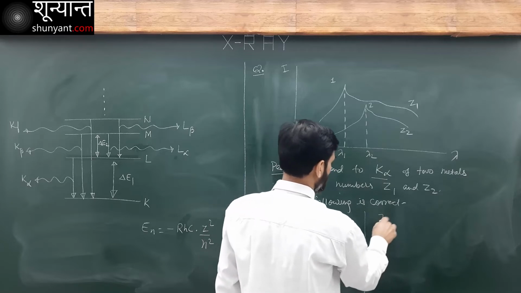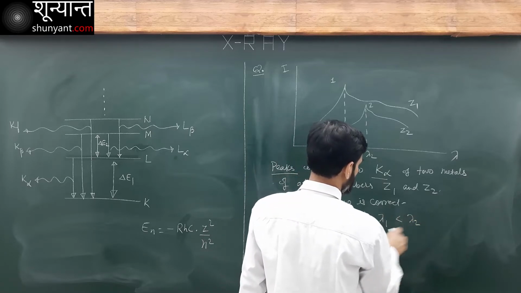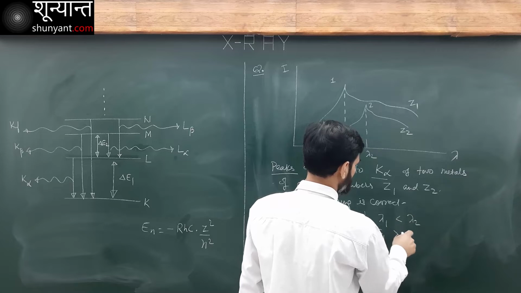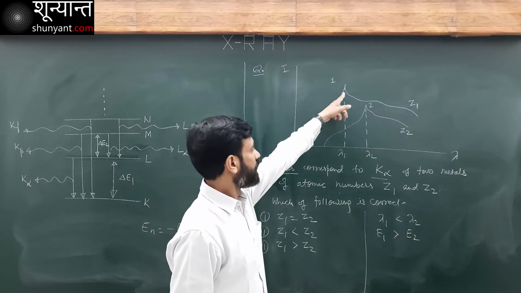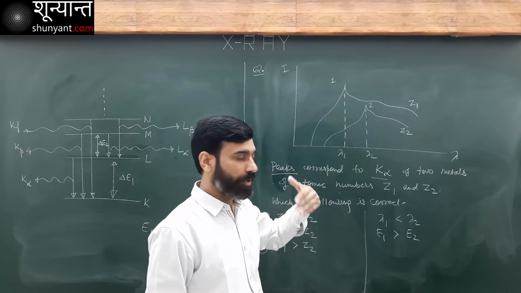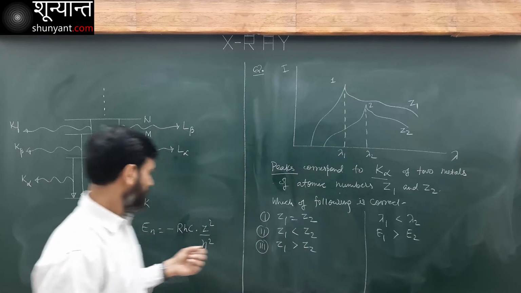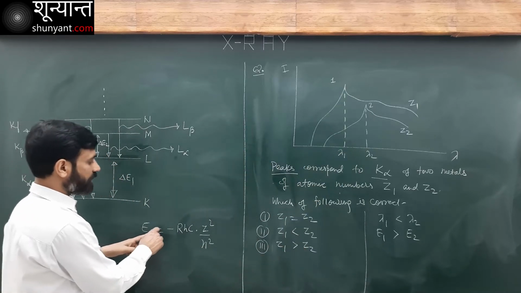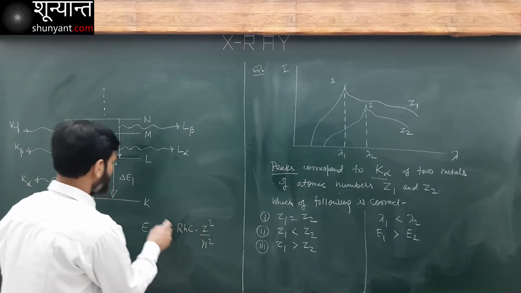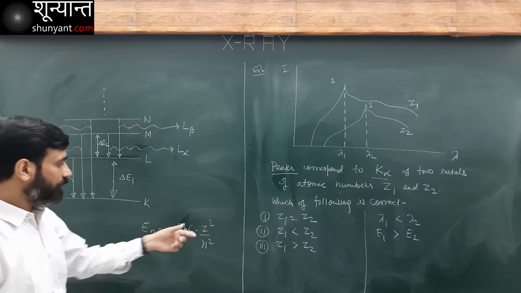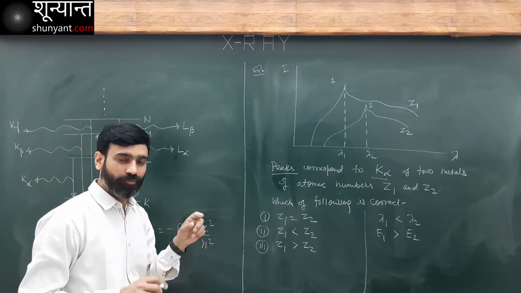Lambda 1 is smaller than lambda 2. That means E1 is more than E2. So this photon has more energy. Its wavelength is smaller, energy will be higher. Now, everything is constant. I am comparing two metals, so only Z1 and Z2 are different.